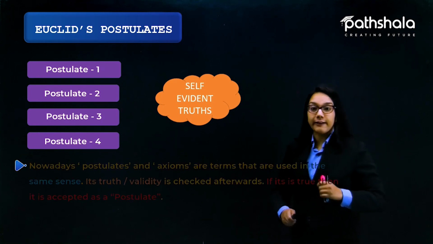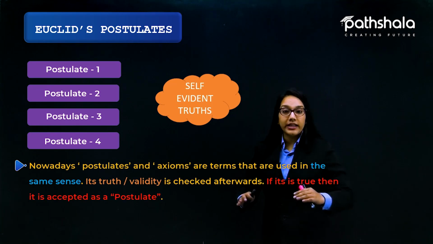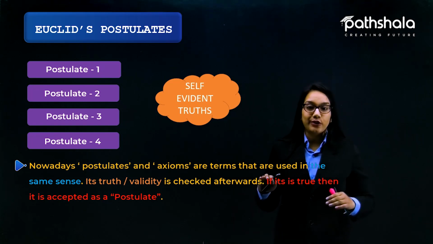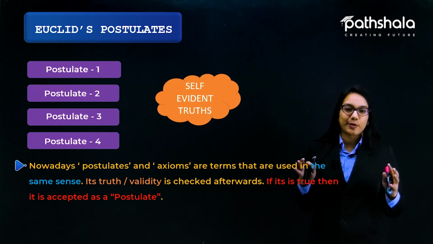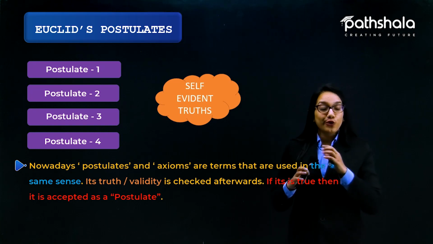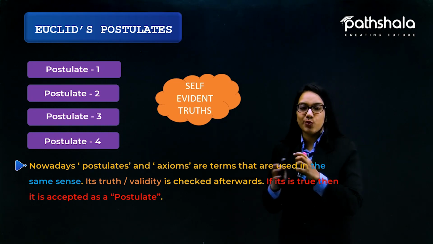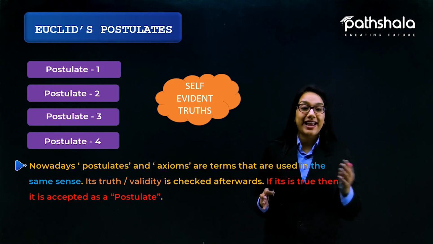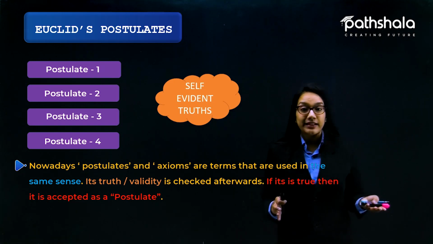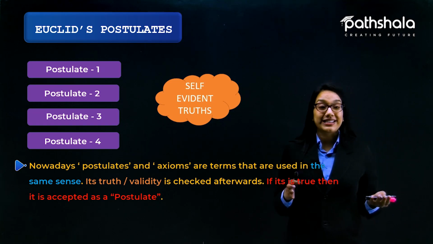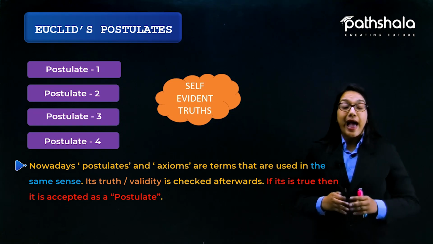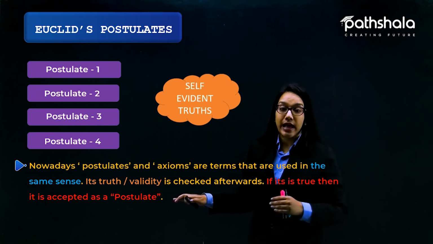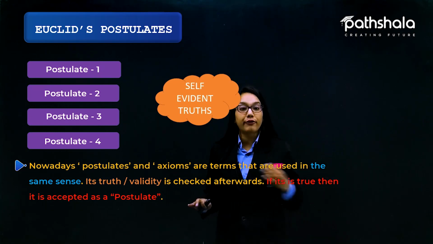Further, nowadays postulates and axioms are terms that are used in the same sense, if we connect Euclid's postulates and axioms with our life nowadays. A postulate is considered as a verb, and its truth and validity are checked afterwards.